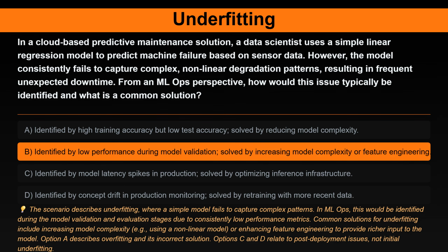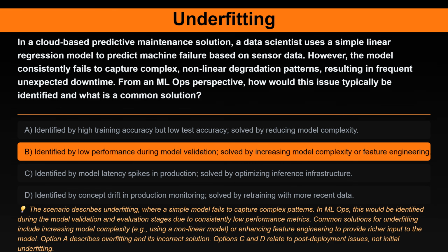The correct answer is identified by low performance during model validation, solved by increasing model complexity or feature engineering. Here's the explanation. The scenario describes underfitting, where a simple model fails to capture complex patterns. In MLOps, this would be identified during the model validation and evaluation stages due to consistently low performance metrics.